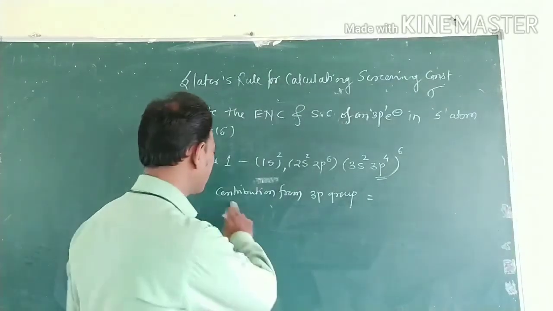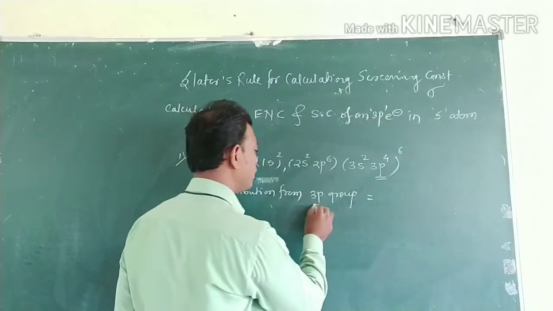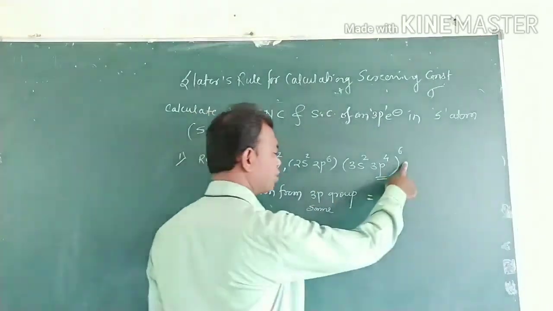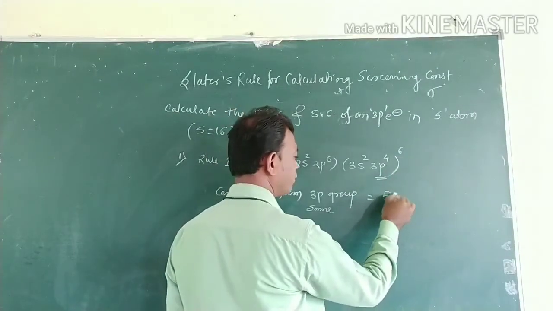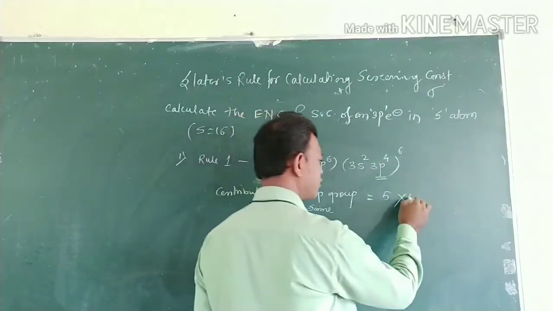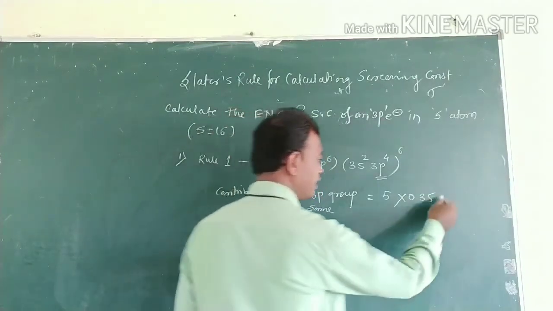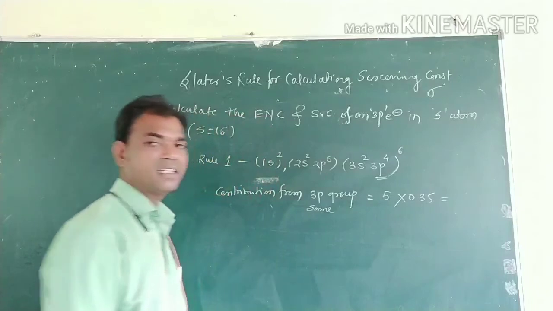That means the contribution from the 3p or same group: one electron is under consideration, remaining are 5, and each contributes 0.35.